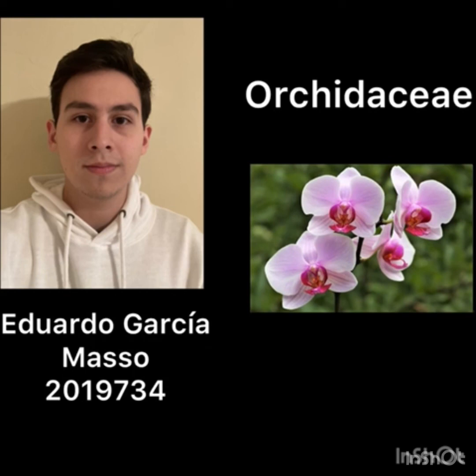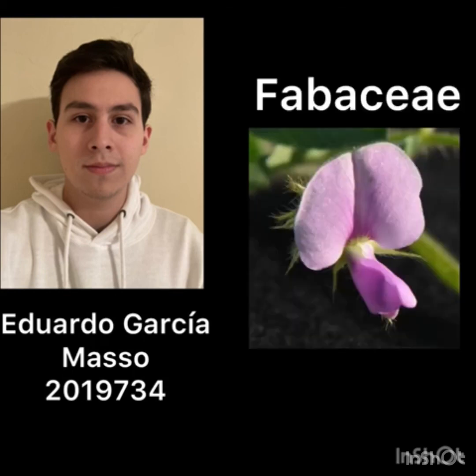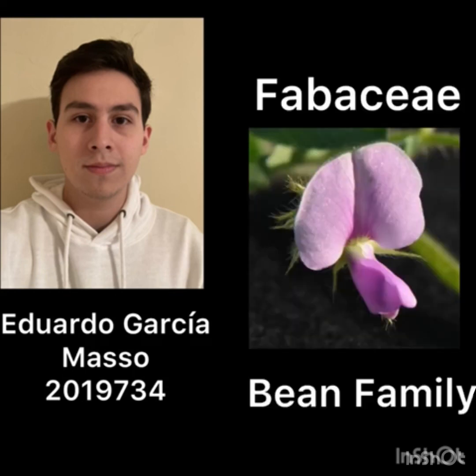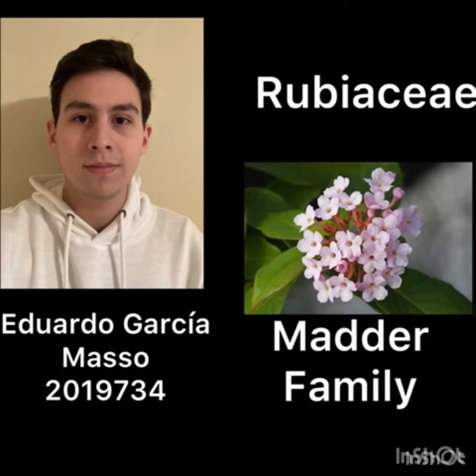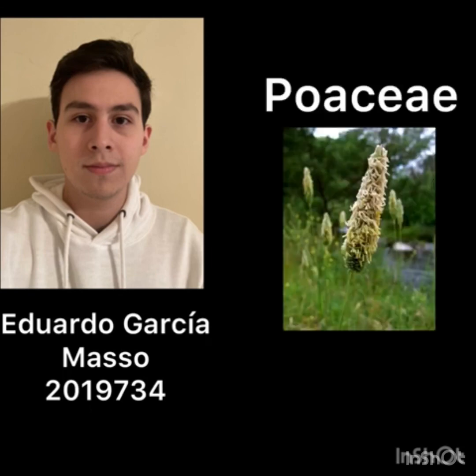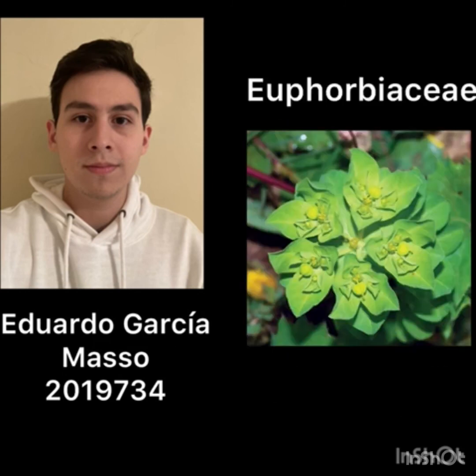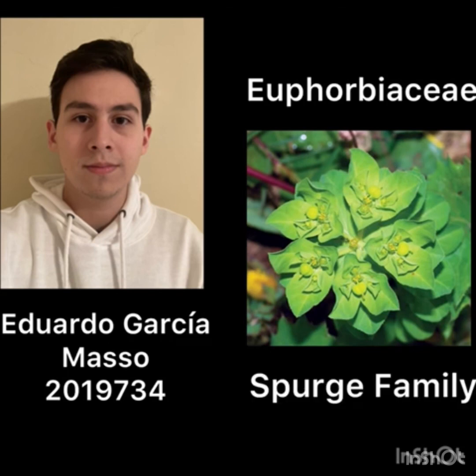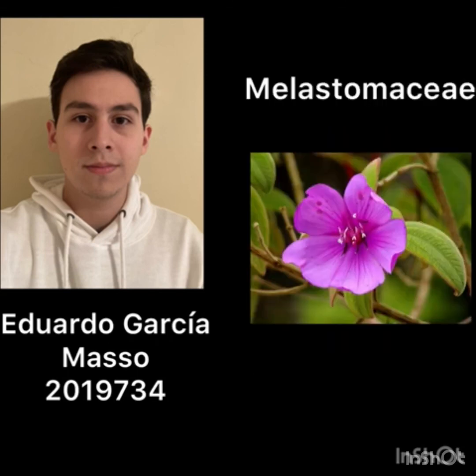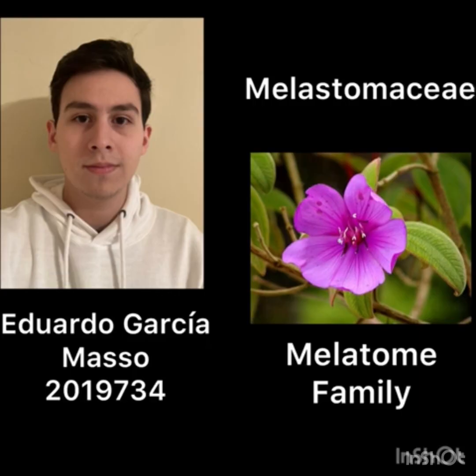Orchidaceae, or the orchid family. Fabaceae, as the bean family. Rubiaceae, as the madder family. Poaceae, as in the grass family. Lamiaceae, as the mint family. Euphorbiaceae, as the spurge family. And finally, Melastomataceae, as the melastome family.